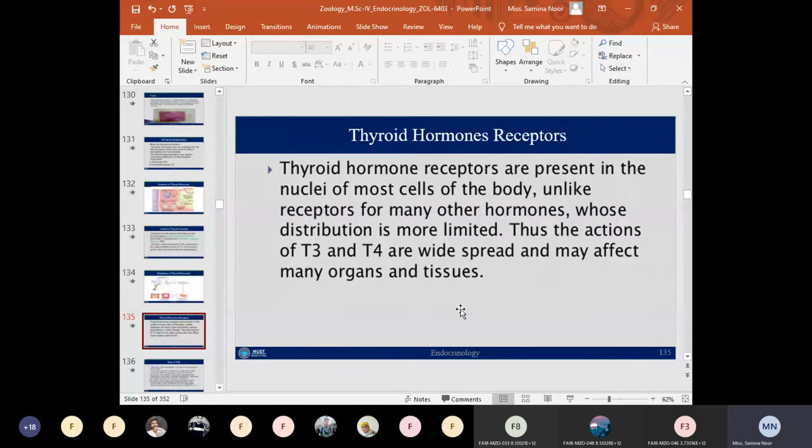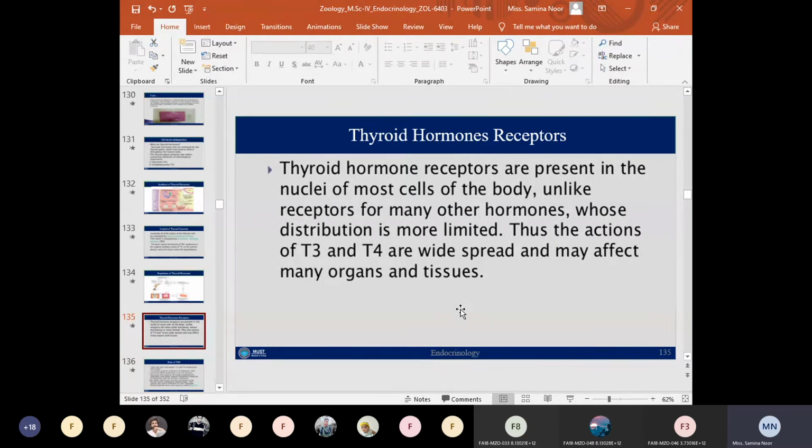So next is about the thyroid hormone receptors. The thyroid hormone receptors are present in the nuclei of most cells of the body. Like the receptors of the steroid hormones, they are located in the nuclei of the cells. Unlike the receptors of other hormones, whose distribution is more limited, the thyroid hormone receptors are widely distributed in the nuclei of the body cells.